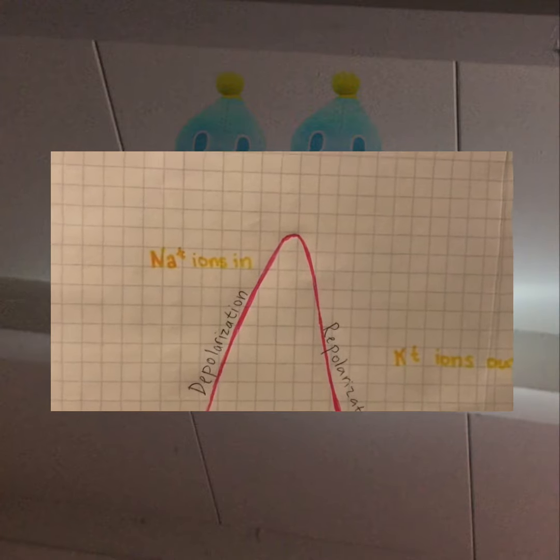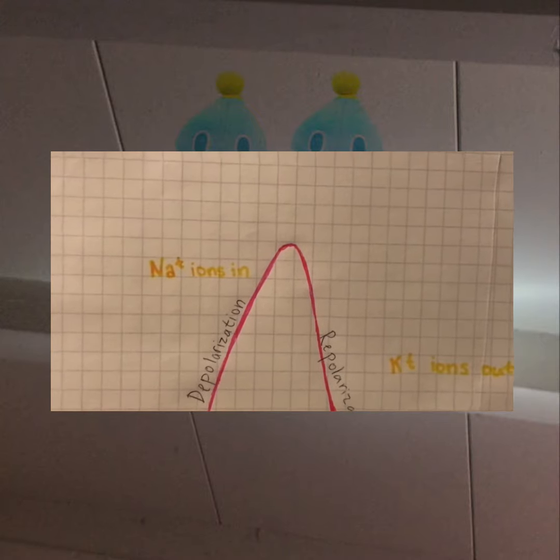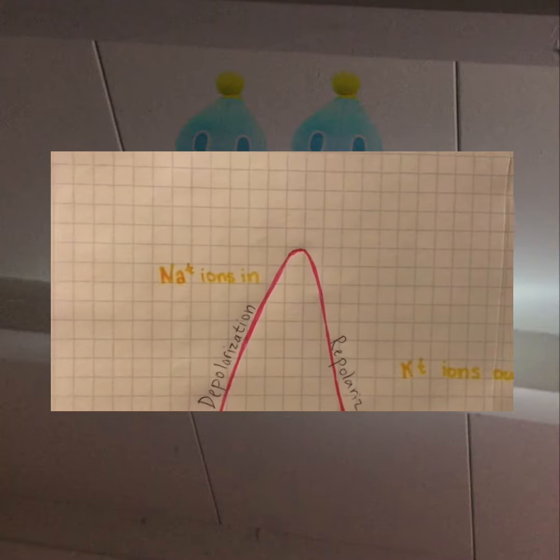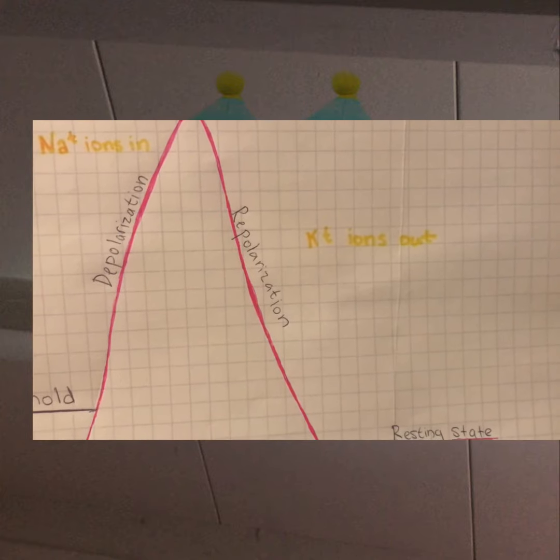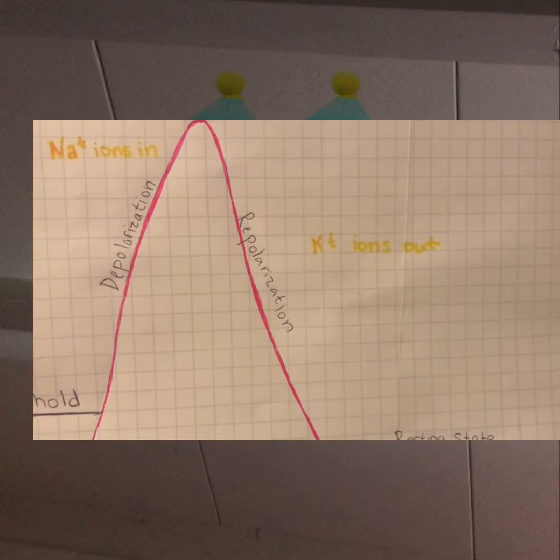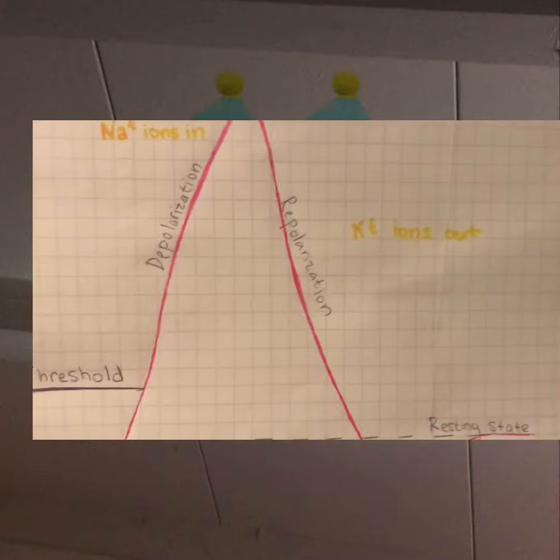The electrical impulse then travels down the neuron, and the action potential reaches peak, causing sodium channels to close and potassium channels to open. Potassium can then flow out of the cell, and the loss of positive potassium ions causes the falling phase, or